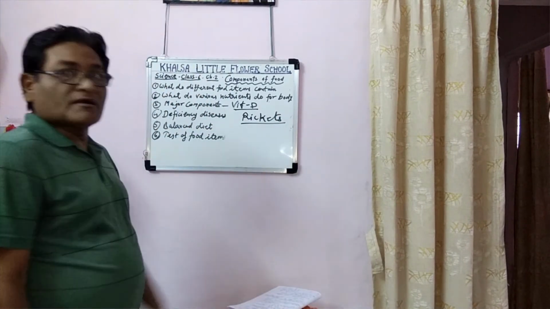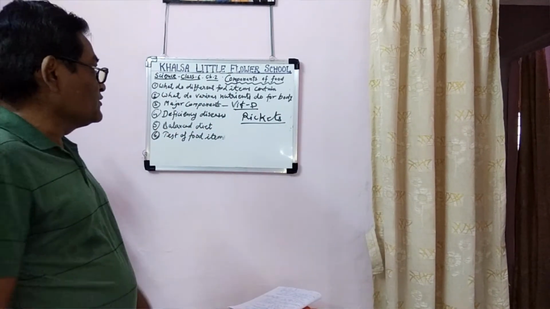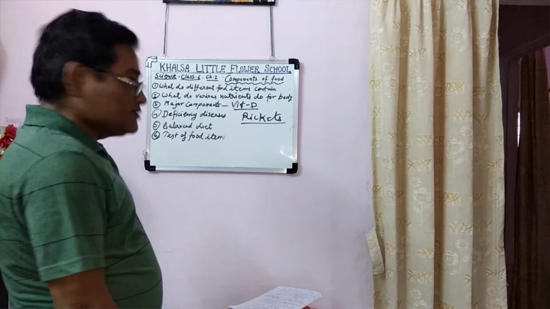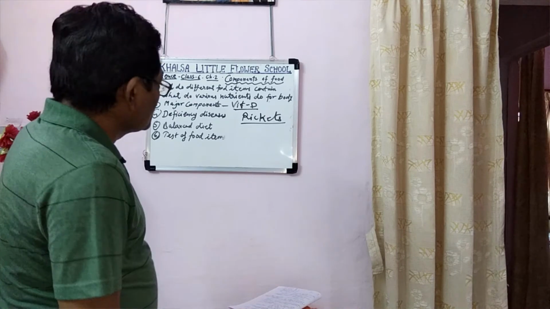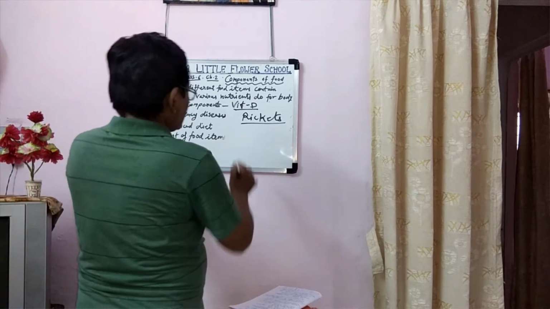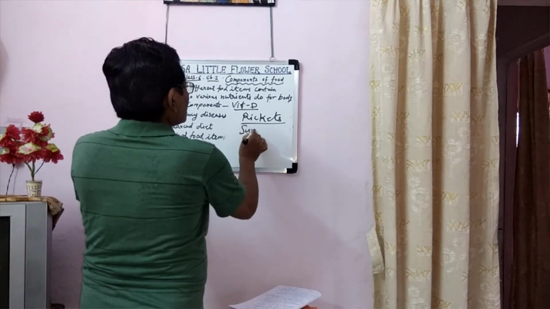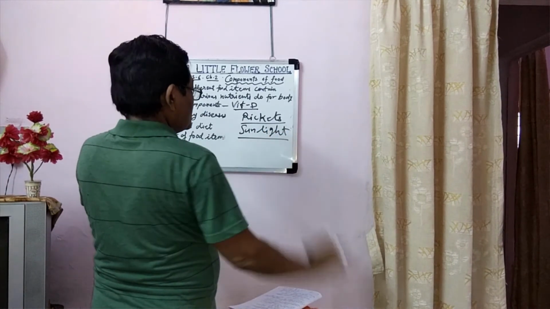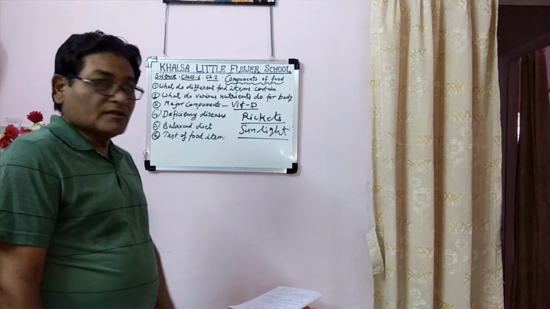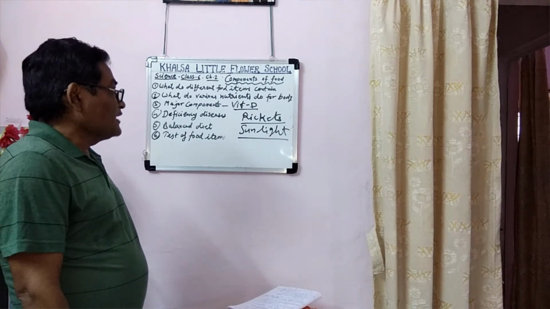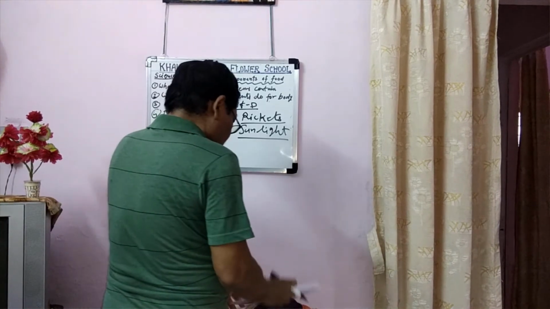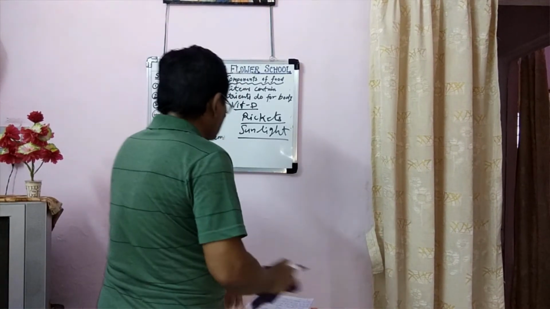In rickets, our bones become soft. It mainly occurs in children. So we should take calcium-rich food. We can get this vitamin from sunlight. If we sit in sunlight, we will get vitamin D. So on Sunday, we get vitamin D. Okay. Next one is vitamin E.